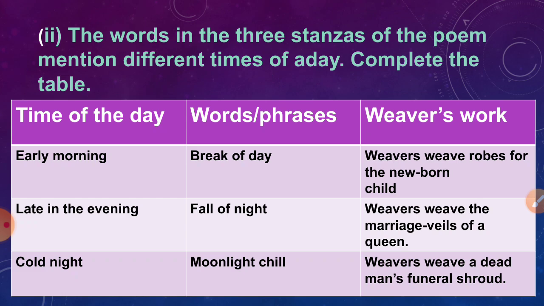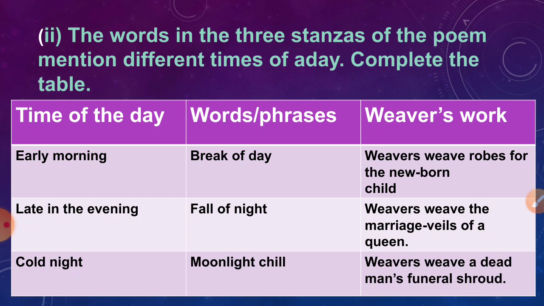The words in the three stanzas of the poem mention different times of a day. Complete the table. Here we have been given three phases of the day, and we have to find out what words are used to refer to those three phases, and also write what work weavers did at that time. So the first is early morning, and it is mentioned through the words break of day, and the weavers at this time are weaving robes for a newborn child.